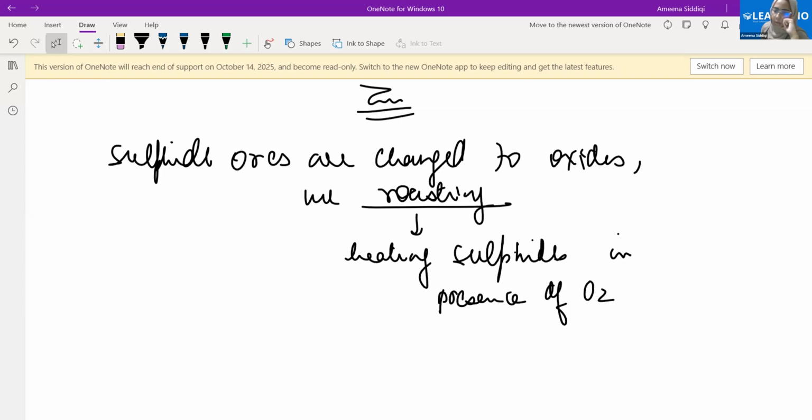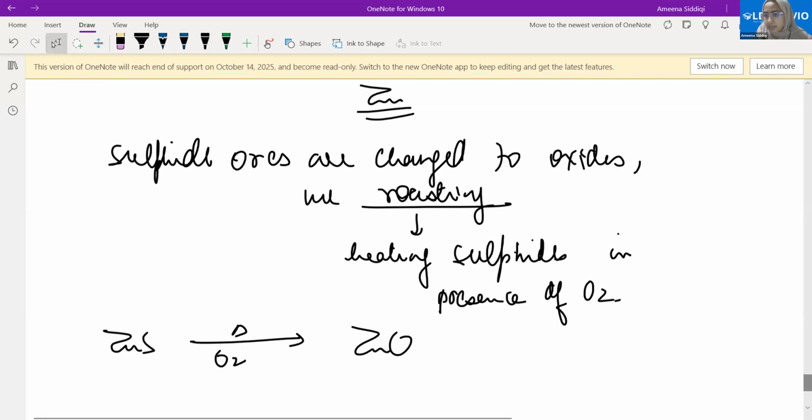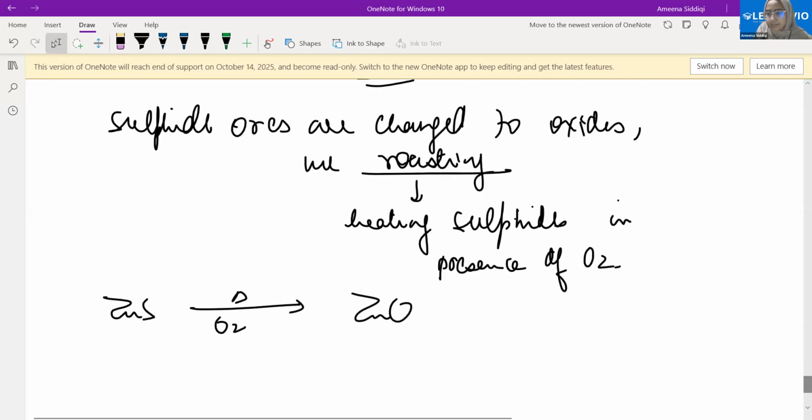This is zinc sulfide. So I will heat it in presence of oxygen. What will it change to? It will change to zinc oxide. Once it has changed to the zinc oxide, I will need a reducing agent. I will use carbon as a reducing agent. What am I using here as a reducing agent?